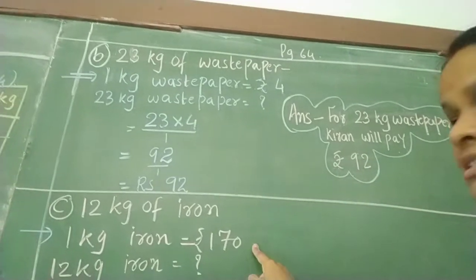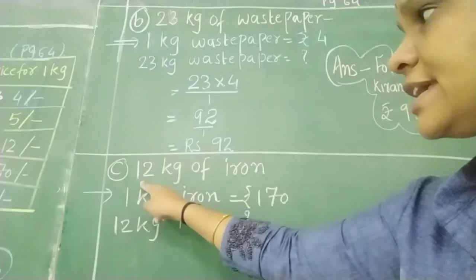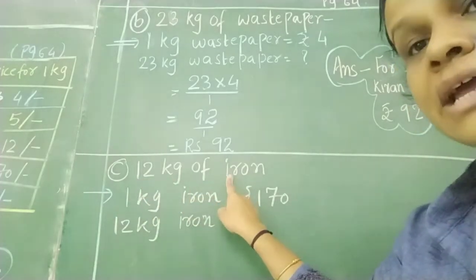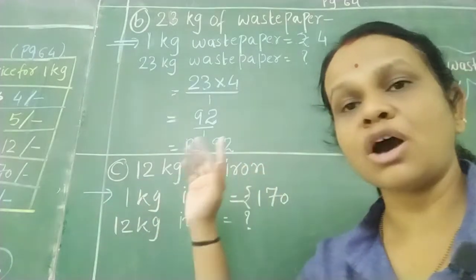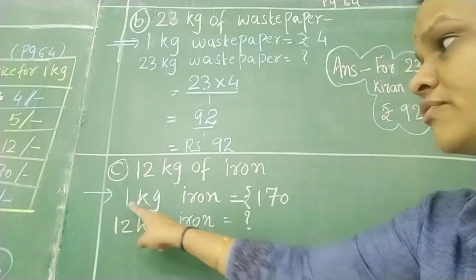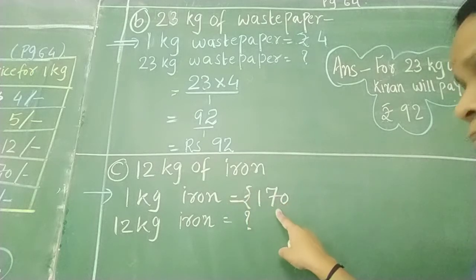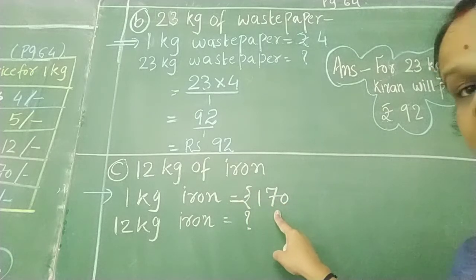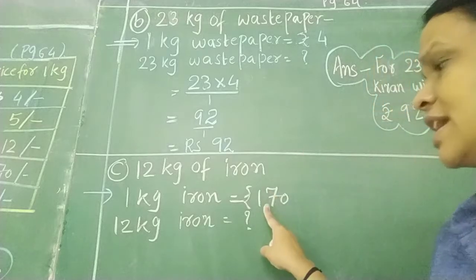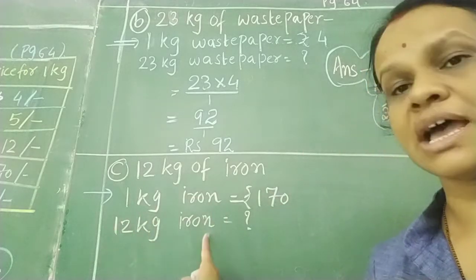Now the next C, this one also given in the textbook. What is C? 12 kg of iron, right? अगर उसको 12 kg iron मिल रहा है तो how much she has to pay? We know in the chart it is given for 1 kg iron she will pay rupees 170. As I said you, iron is very costly, so she has to pay rupees 170. Now she has 12 kg iron, right?